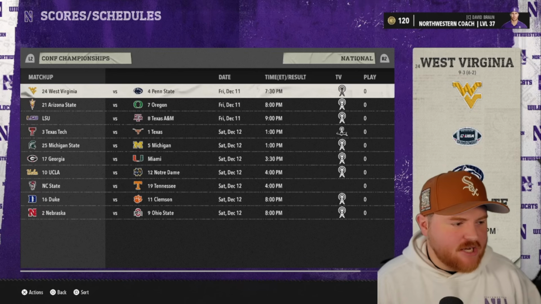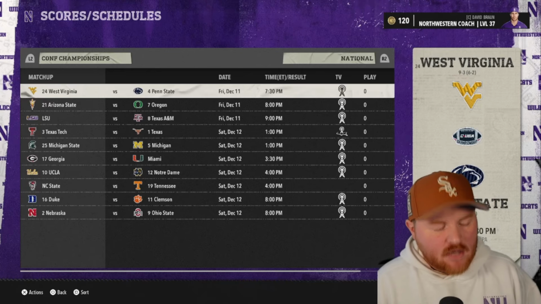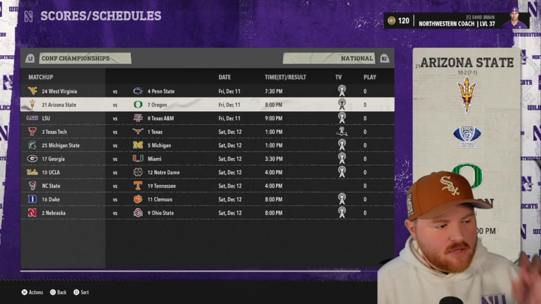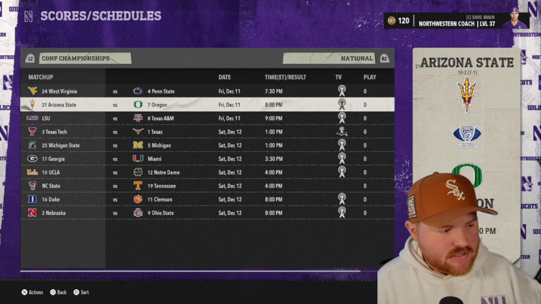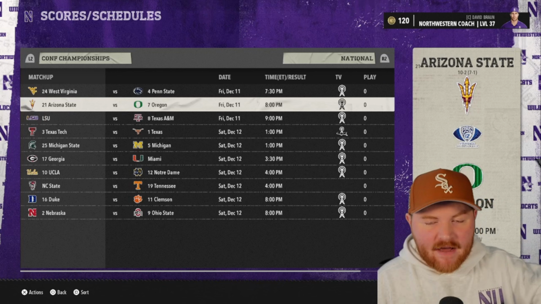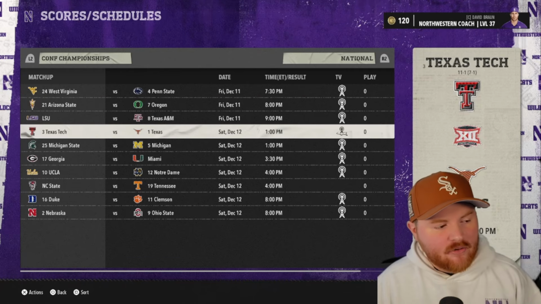Okay, we're back to the conference championship games. Penn State is back in the Conference USA Conference Championship. Oregon is back in the Pac-12 Conference Championship, both with new rivals. LSU made it to the Mountain West Conference Champion unranked, but they finally make it to their conference championship game as the team that the conference is centered around.